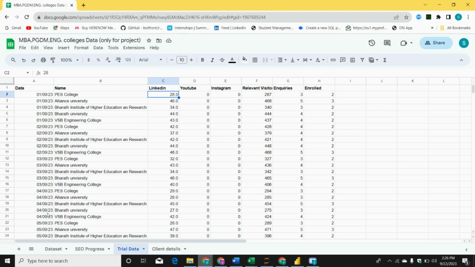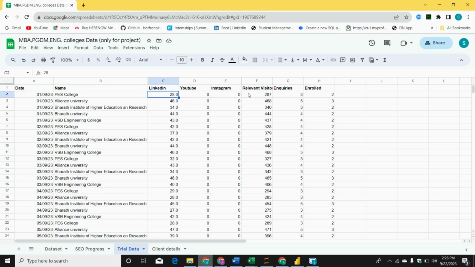Whatever I have told you, like relevant visitors will be given by one team. They will be giving only how many visitors are coming to our page. You just have to divide by 10. Once I divide it by 10, 28.7. The smallest integer of 28.7 is 28. So that will be my LinkedIn score. This is what the score is.